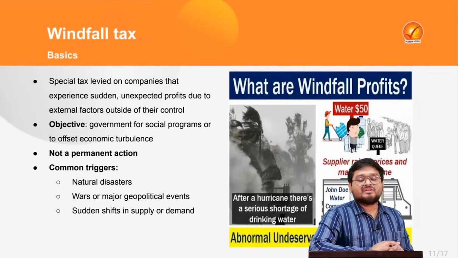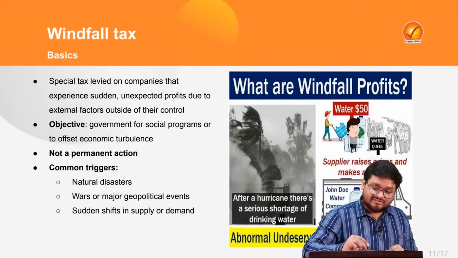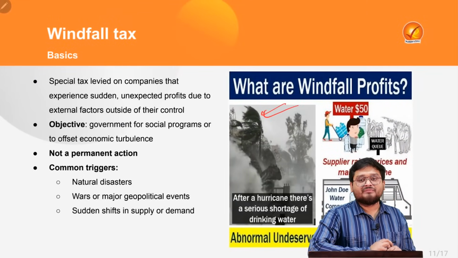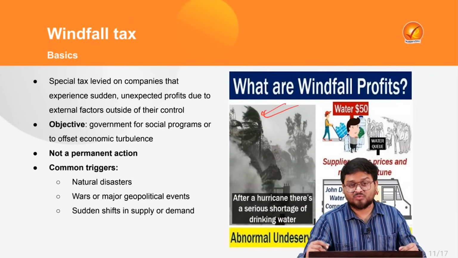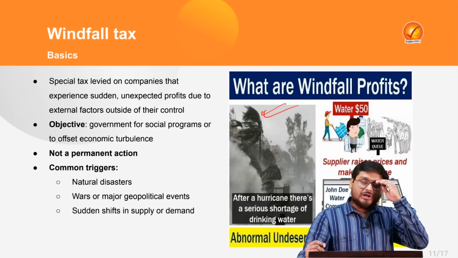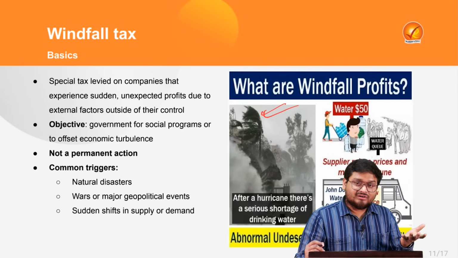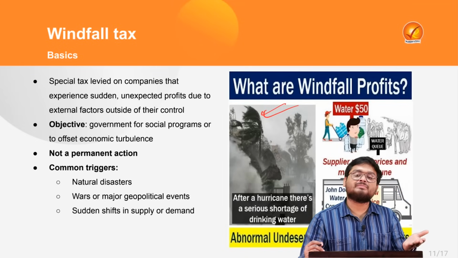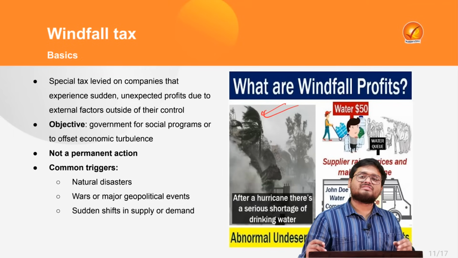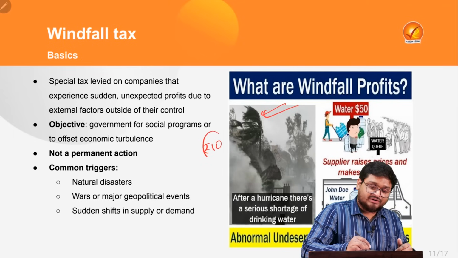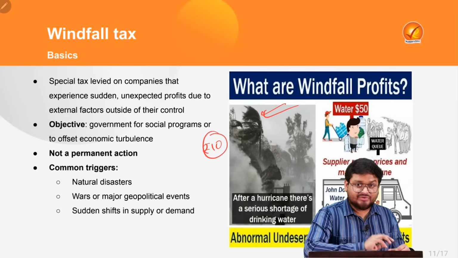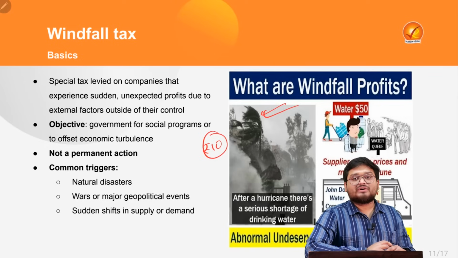Let me tell you. See, imagine a situation like this. Imagine this area is being hit by a severe hurricane and cyclones. What will happen? The level of water available in this particular region will be in shortage. For example, on a usual day, a bottle of water used to cost 10 rupees per liter. But when the cyclone struck, when the hurricane struck this region, what happened?